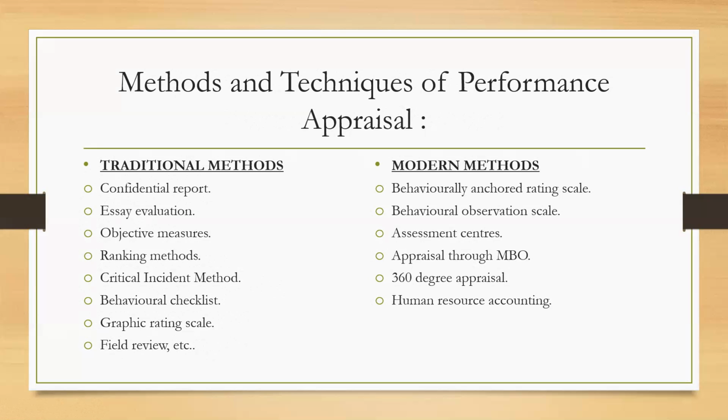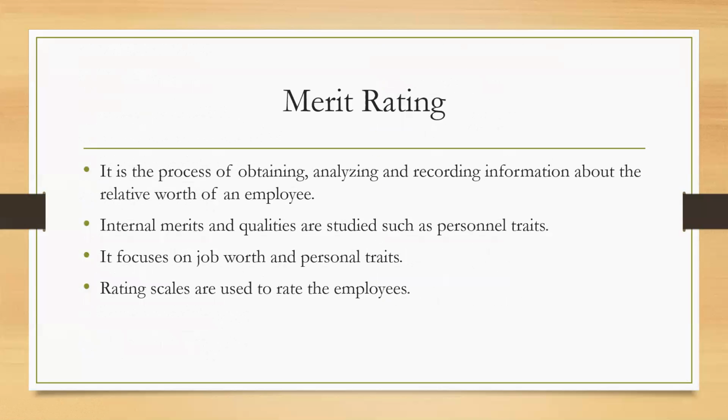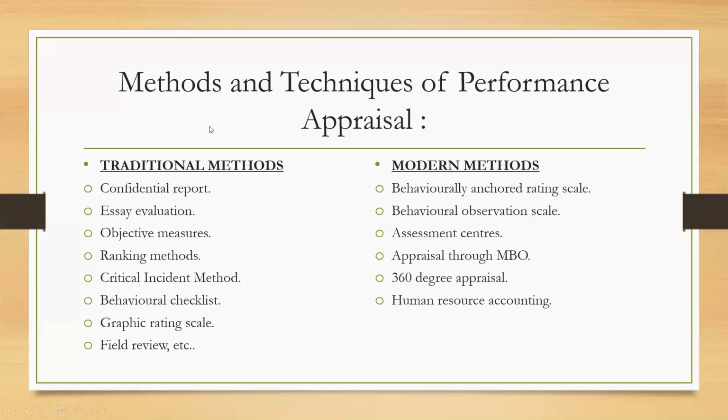So now we come to the main topic, that is the methods and techniques of performance appraisal. We have classified these methods into two basic parts, traditional methods and modern methods. Traditional methods are the older methods which are still being used.